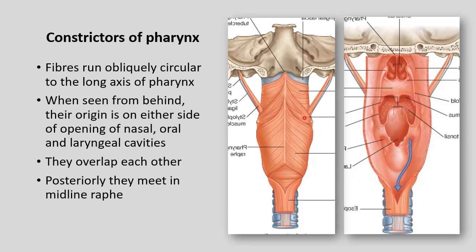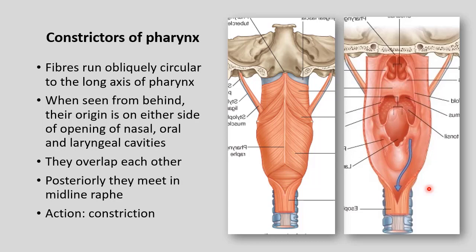In the superior aspect, that is above the upper border of the superior constrictor, there is a deficiency in the musculature. So this is filled by pharyngobasilar fascia, which is running from the pharynx to the base of the skull. Pharyngobasilar fascia fills this gap above the free upper border of the superior constrictor. Pharyngobasilar fascia is also evidently seen in the midline raphe where it is forming an aponeurosis. These muscles running horizontally and obliquely, when they contract, reduce the lumen of the pharynx. They are acting like constrictors.